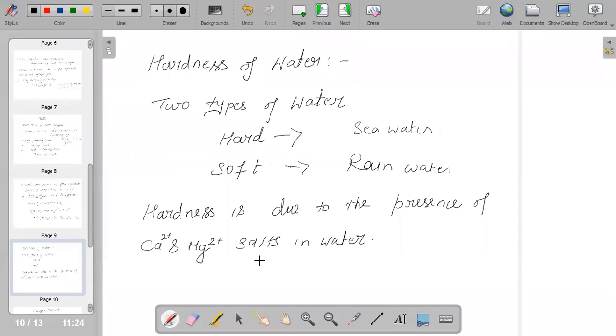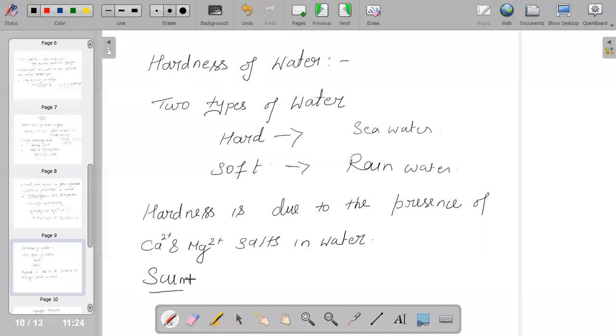Hard water contains calcium and magnesium salts that react with soap to form an insoluble precipitate, and we all know the term: it is called scum.